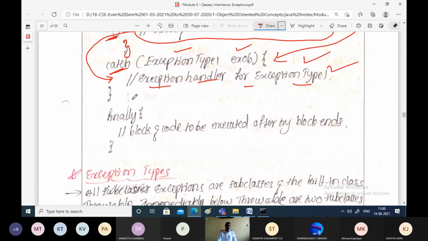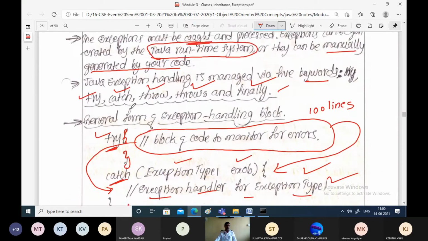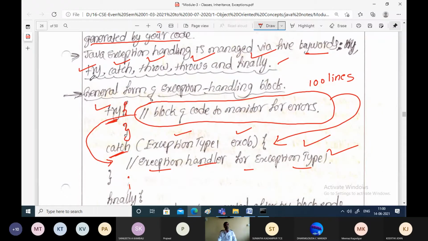Usually we'll have some more clauses here: try block, catch, throw, throws, and finally. Among these, in this syntax, we have considered try, catch, and finally. Similarly, we can have throw and throws clauses also, which we will discuss later.